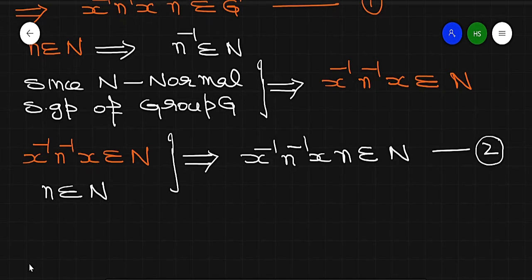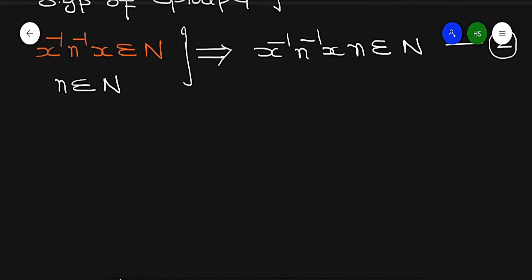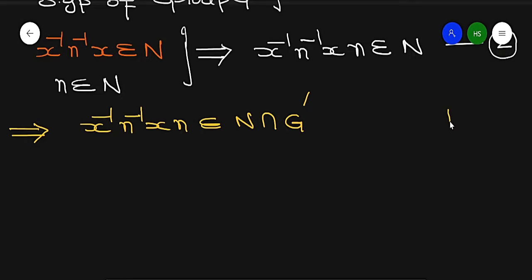Now from equation number 2, it belongs to N, and from equation number 1, it belongs to G dash. So x inverse n inverse xn belongs to N intersection G dash, by equations 1 and 2. Now what does this consist of? It consists of only the identity element.